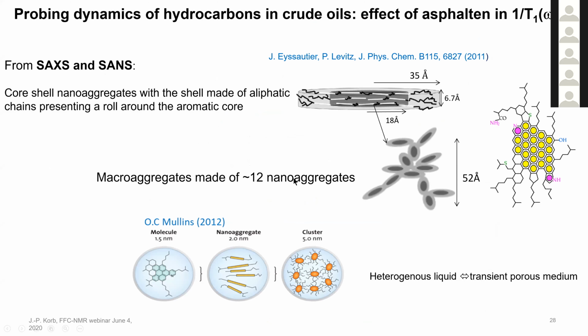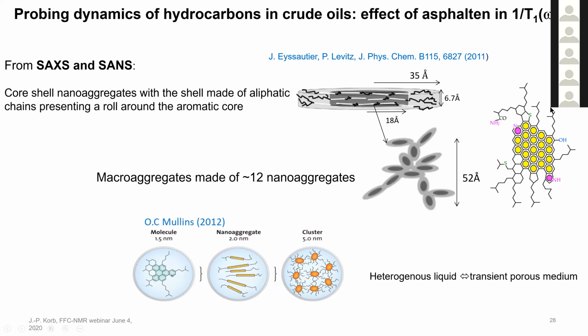So now, going to a more complicated liquid, I'm going to study crude oil. The objective is probing the dynamics of hydrocarbons in crude oil. Crude oil is one of the most complicated liquids that exists on Earth. You have more than 100,000 different molecules. And in the system that we use, you have 9% in weight of asphaltene.